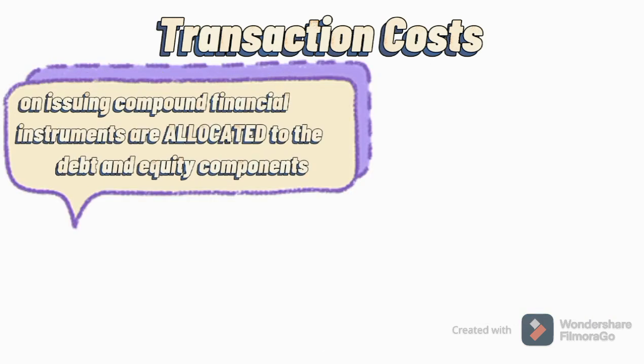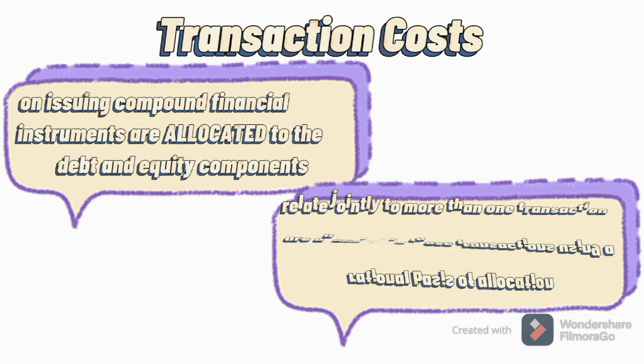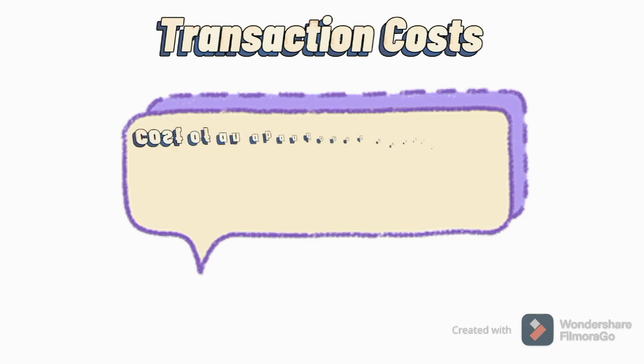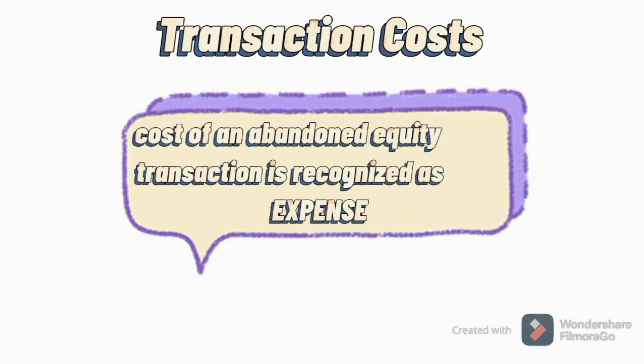Transaction costs on issuing compound financial instruments are allocated to debt and equity components, while the transaction cost that relates jointly to more than one transactions are allocated to those transactions using a rational basis of allocation. Lastly, transaction cost of an abandoned equity transaction is recognized as an expense.